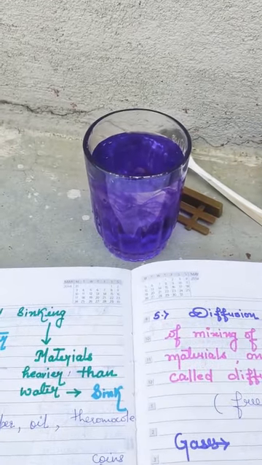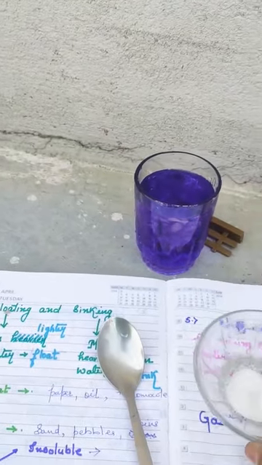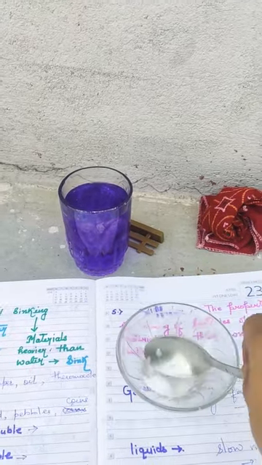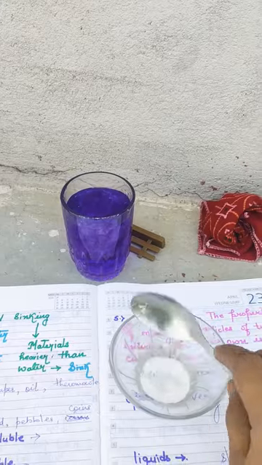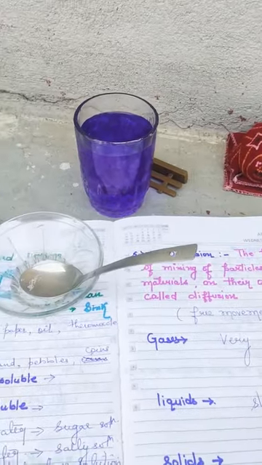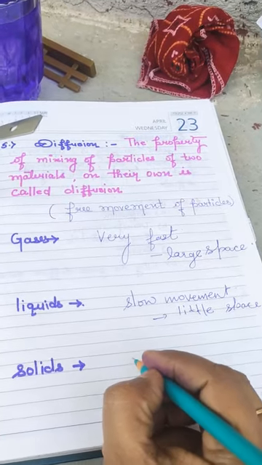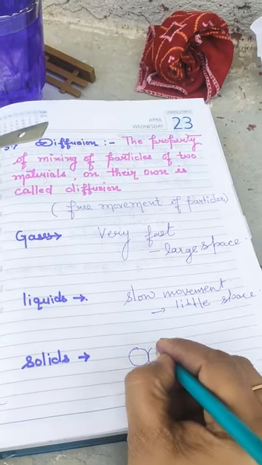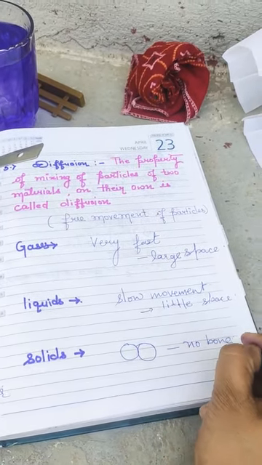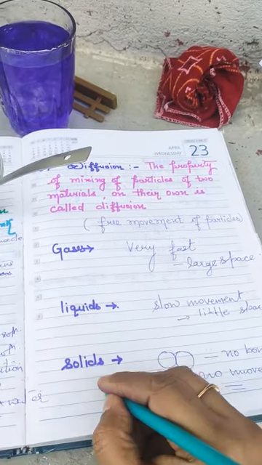Now what about the solid state? I have this dust particle, or this spoon I have. This is a solid, okay, and this bowl. Now try to mix it. They will not mix. They will not change their identity. Even after stirring or touching or breaking each other, they will remain as they are. Why? Because we know that solids do not have space at all. The movement of particles is not at all free, as the particles are held with a strong force of attraction. Hence no movement is there, hence diffusion cannot be seen in the case of solids.